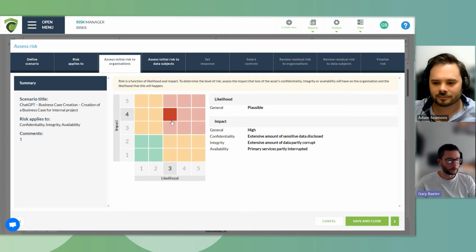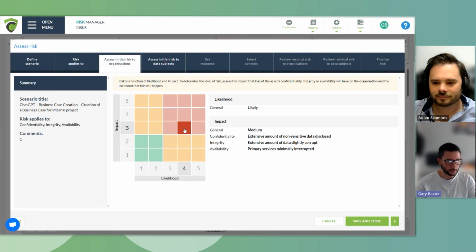AI is a very hot topic, and a lot of people are going to be looking to use it to streamline their workflow. So we're going to say the likelihood is somewhere definitely in the high impact area. The impact itself could equally be just as high. Now, using ChatGPT for something like a business case creation, the impact itself won't be catastrophic, similar to what it could be injecting code into maybe the company's bread and butter software product. So we're going to sit it somewhere happily in the middle.